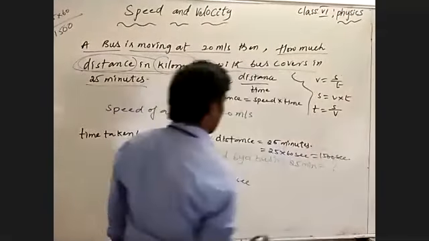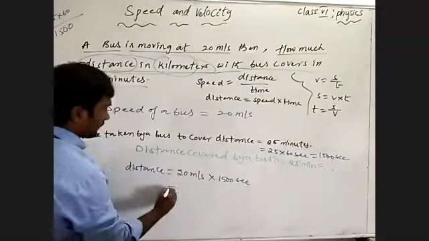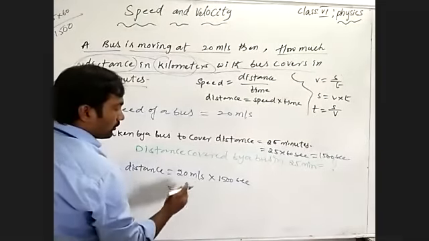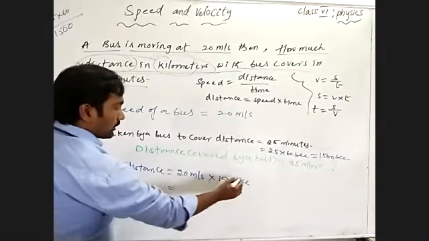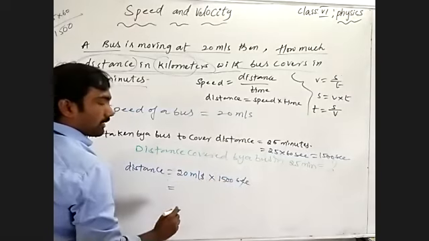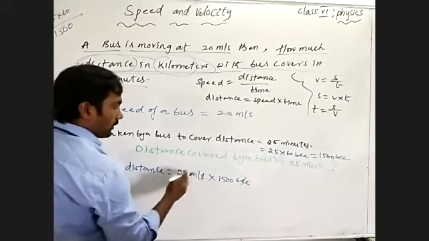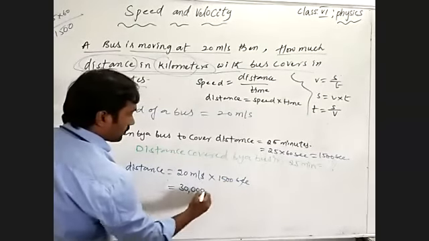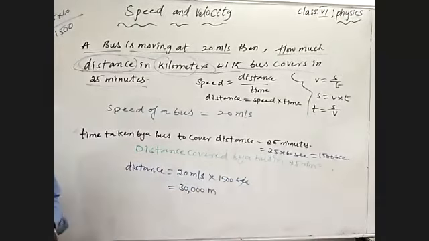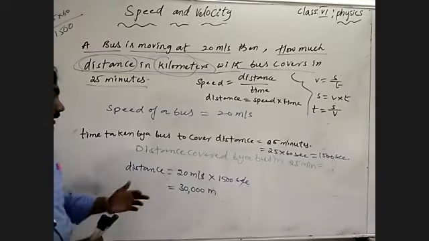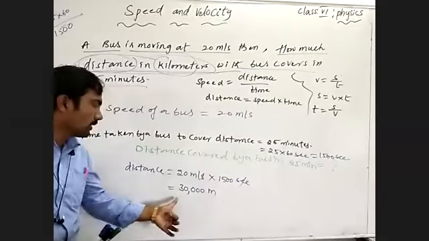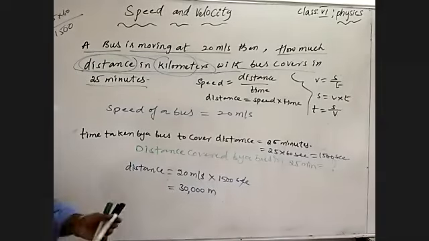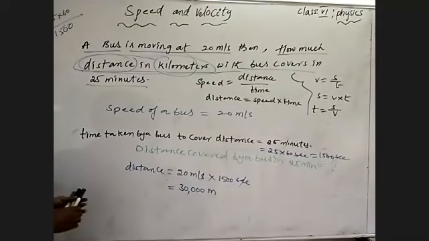Seconds cancel. So 15 twos are 30 and 3 zeros are there. So 30,000 meters. The distance covered by the body in 25 minutes is 30,000 meters.